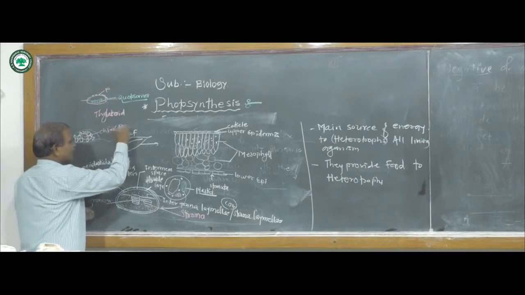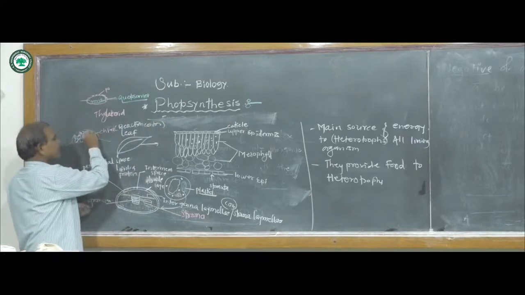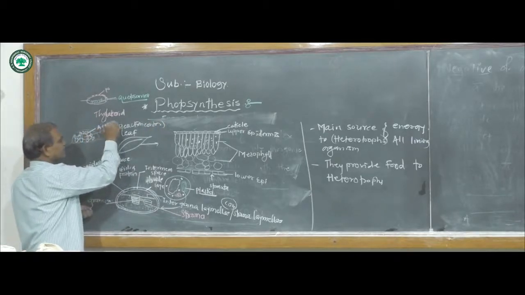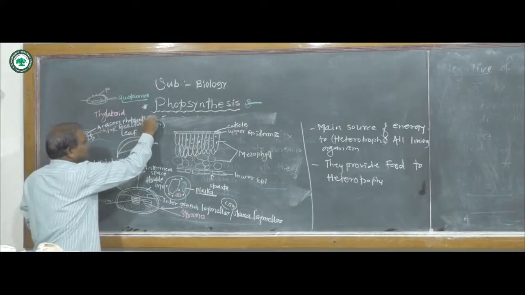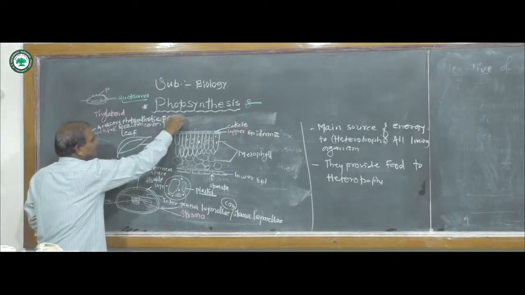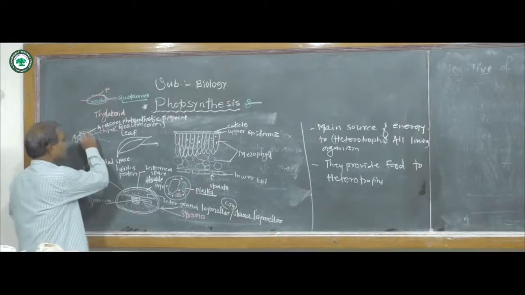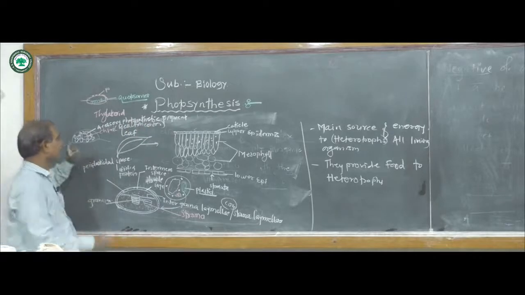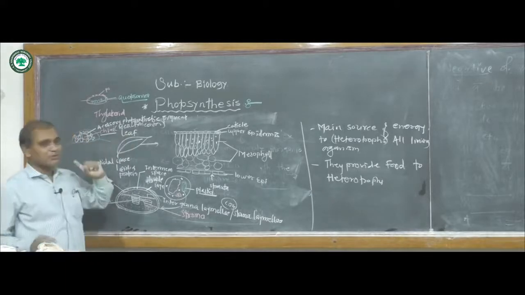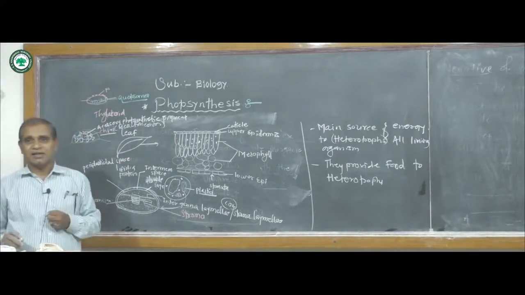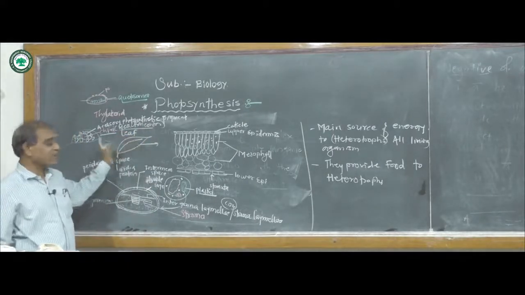Means they are called a reaction center and covered by the accessory photosynthetic pigments. Okay, photosynthetic pigments like chlorophyll B, xanthophyll, carotenes are surrounded by the chlorophyll A. They are called accessory photosynthetic pigments, and chlorophyll A is an essential chlorophyll pigment because it has the ability to absorb the solar energy as well as convert it into chemical energy. Hence chlorophyll A is also called a reaction center.